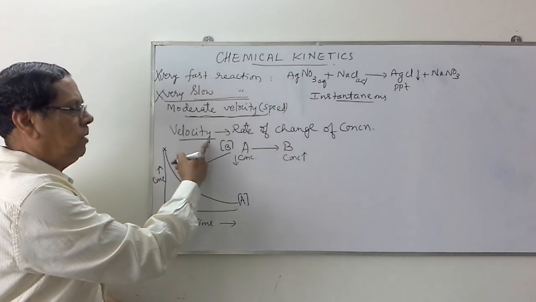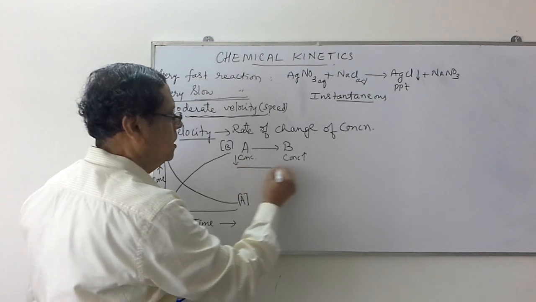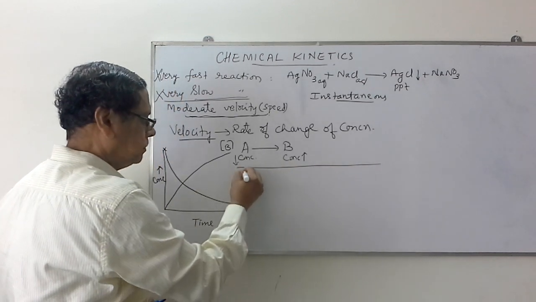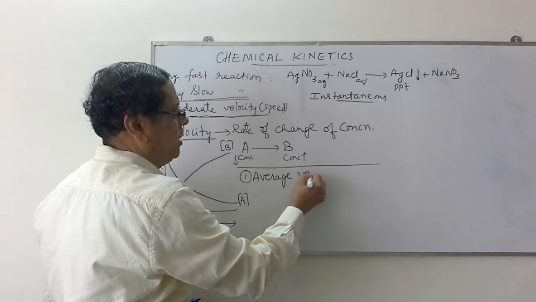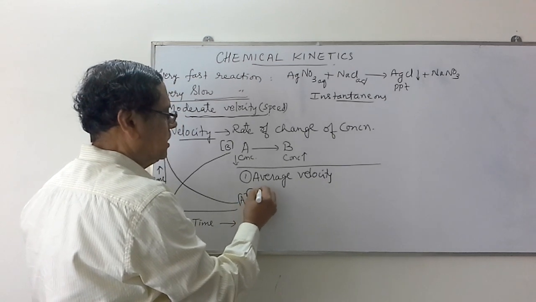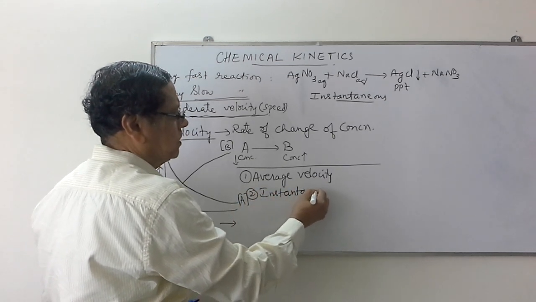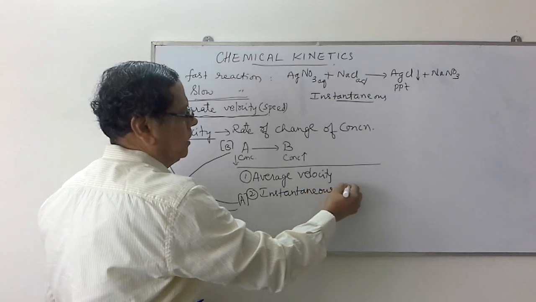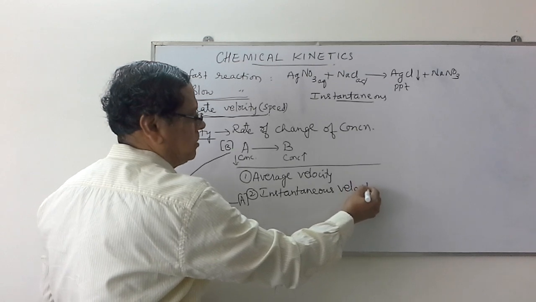Then while studying this velocity for such reactions, we have actually two types of velocities. One is called the average velocity. The second one is instantaneous velocity. First, let us consider this average velocity.